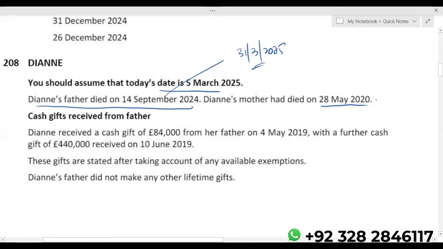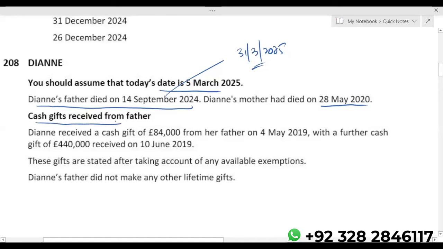Basically, when one spouse dies before another, and in the same question the second one also dies, there's a possibility that the first spouse was not able to utilize the entire nil rate band, so automatically it will be transferred to the surviving spouse. And when the surviving spouse dies, you will technically get 2 nil rate bands, 1 for the spouse who has died right now, and 1 from the death of the previous spouse.